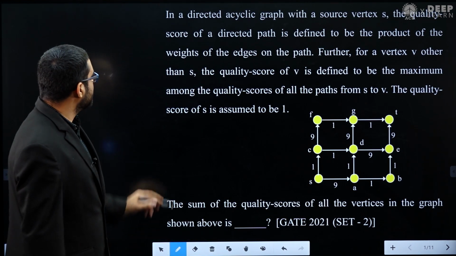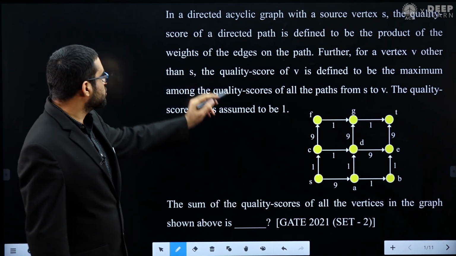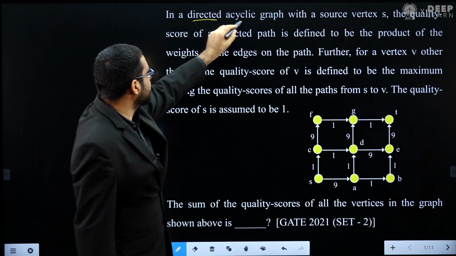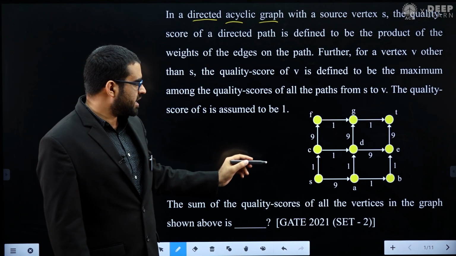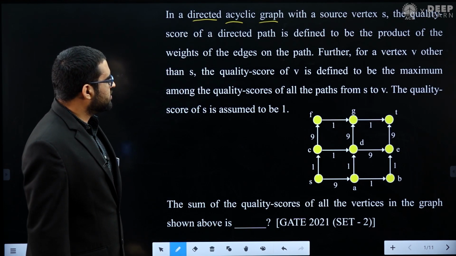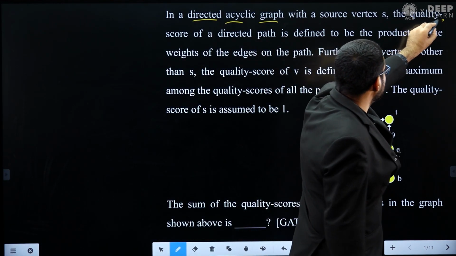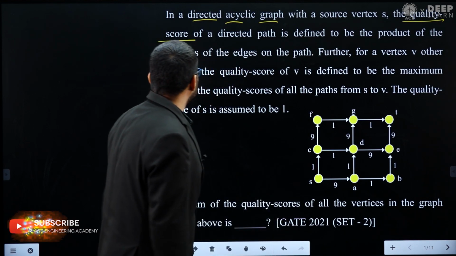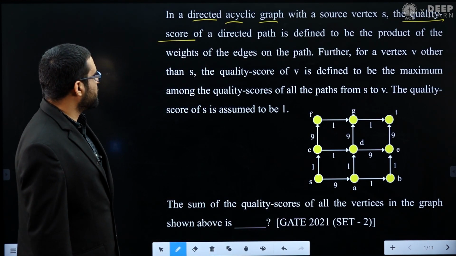So let's see. In this question he has given a directed acyclic graph, a DAG. There is no cycle in this graph and every edge is directed, you can see. In this directed acyclic graph he has defined a new terminology, quality score. This is a new term that he has defined in this question.